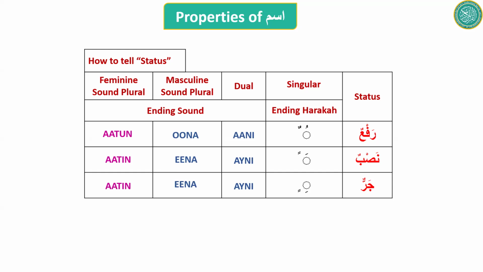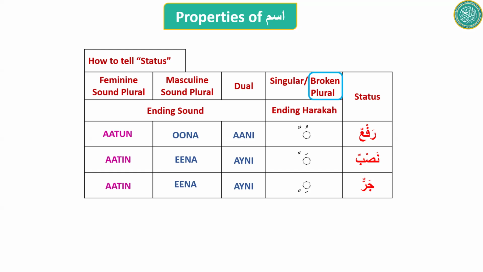So we talked about singular, we talked about dual, we talked about two types of sound plural, masculine and feminine. So what is left? The only thing left is broken plurals. The broken plurals are treated as if they are singular for telling their status. So the ending haraka will be used to tell the status of a broken plural.